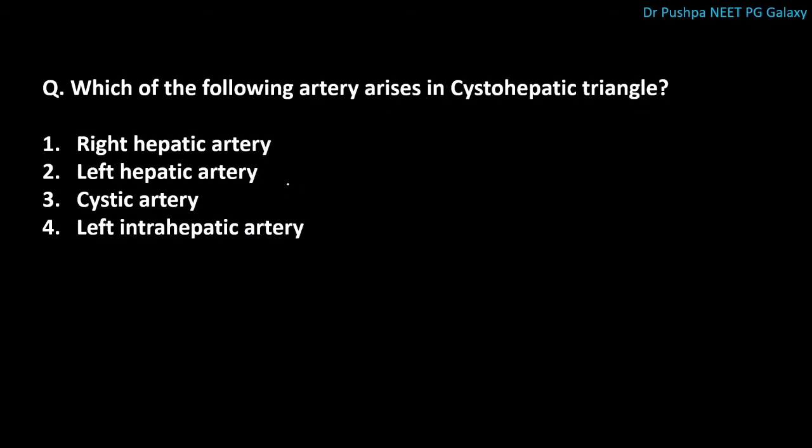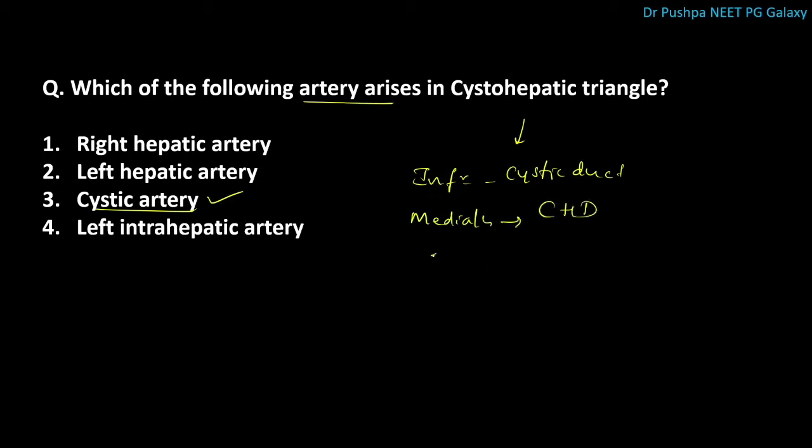Next question is, which of the following artery arises in cystohepatic triangle? The correct answer is cystic artery. Cystic artery arises from the right hepatic artery. The boundaries of cystohepatic triangle are: inferiorly it is bounded by cystic duct and medially by common hepatic duct and superiorly by inferior surface of liver.